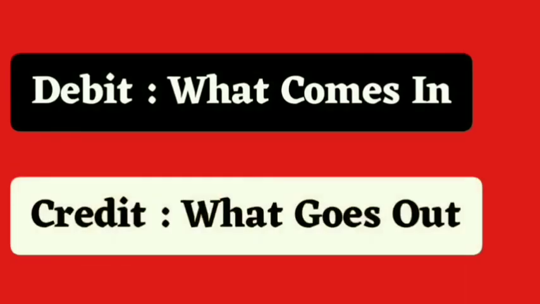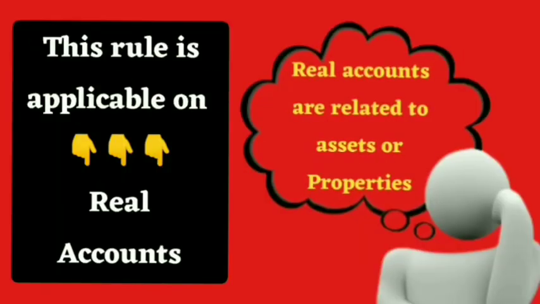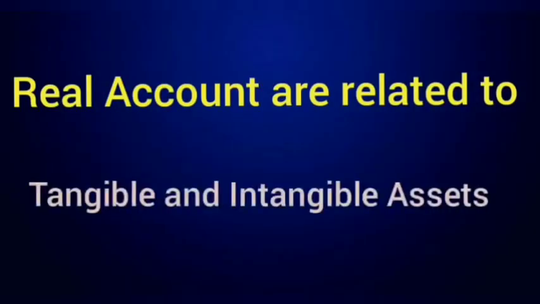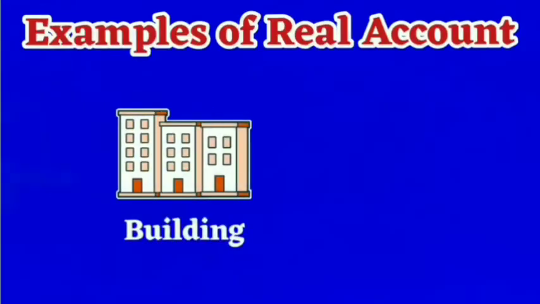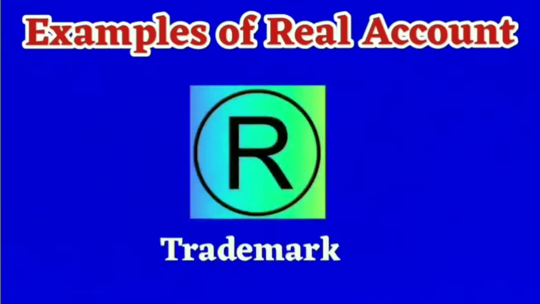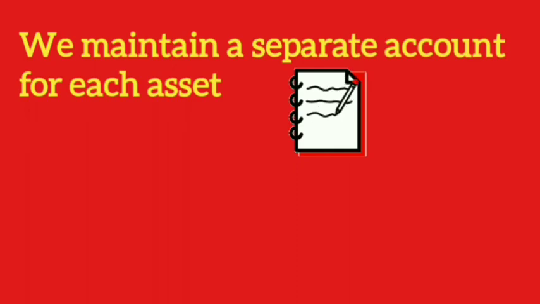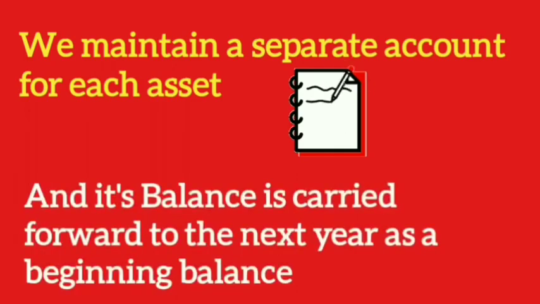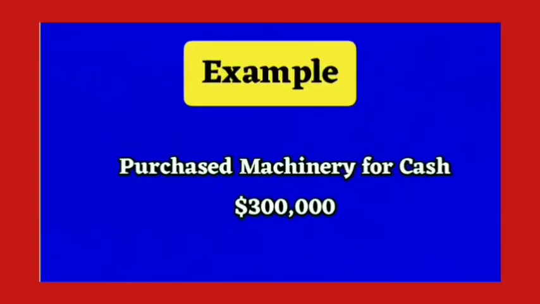Let's start. The first rule is debit what comes in, credit what goes out. This rule is applicable on real accounts. To better understand this rule, you should know about real accounts. Real accounts are related to tangible and intangible assets like building, equipment, vehicle, cash, trademark. We maintain a separate account for each asset and its balance is carried forward to the next year as a beginning balance.